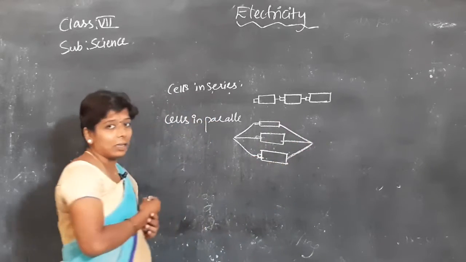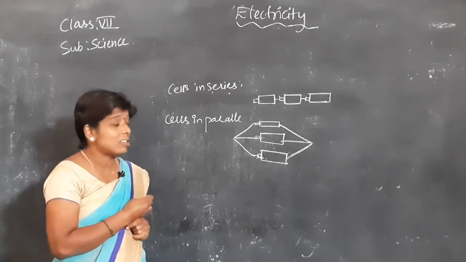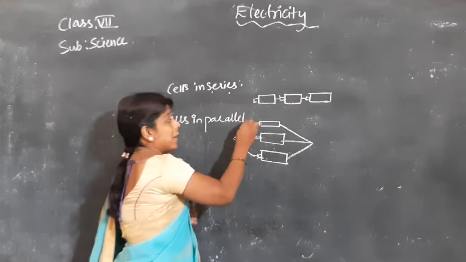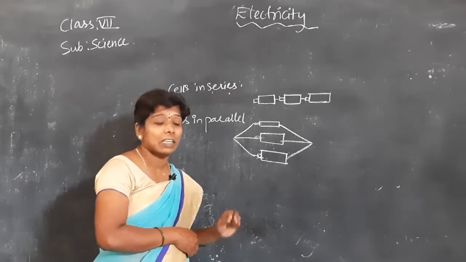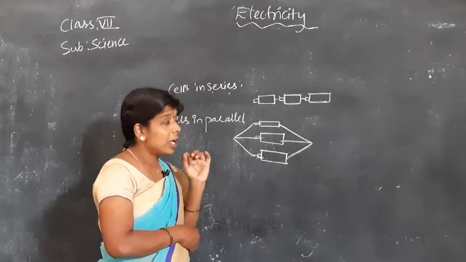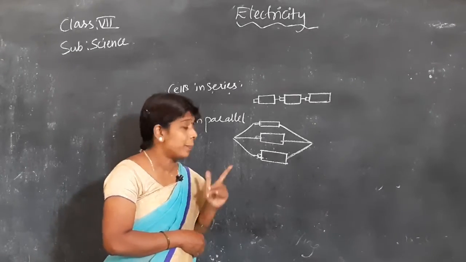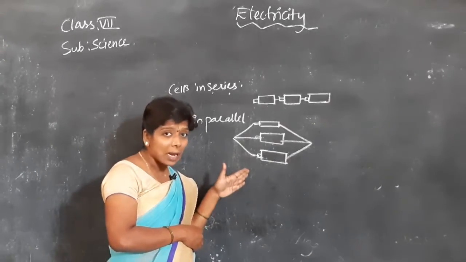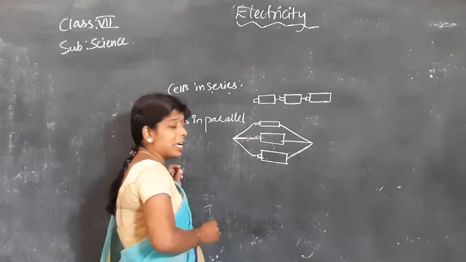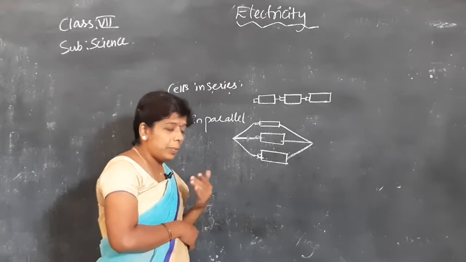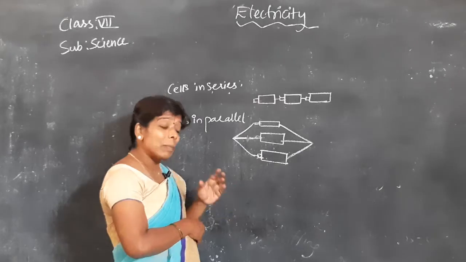Cells in parallel. Again, we have gone through what is happening in cells in series or cells in parallel if there is any breakage. In series, if there is any breakage, the circuit becomes open. When there is a breakage in the parallel circuit, broken means due to a defect in the wire or a defect in the cell, the bulb will be glowing.